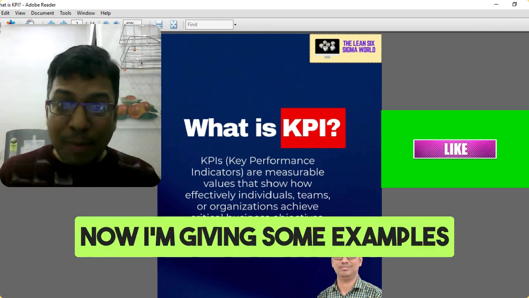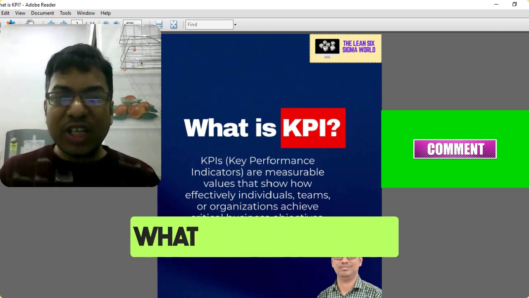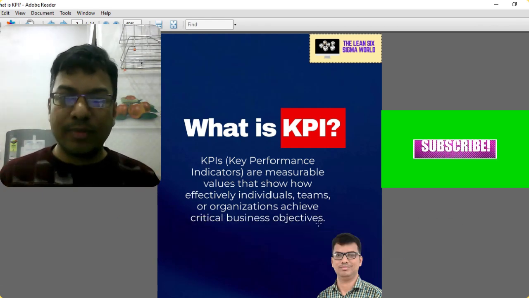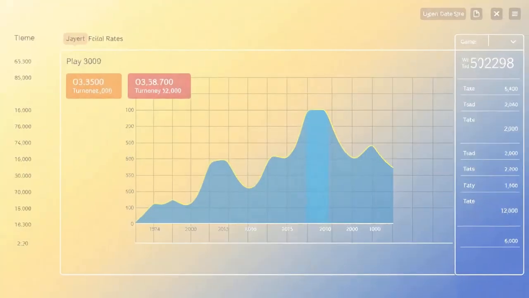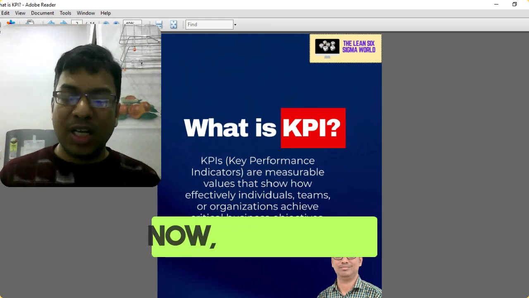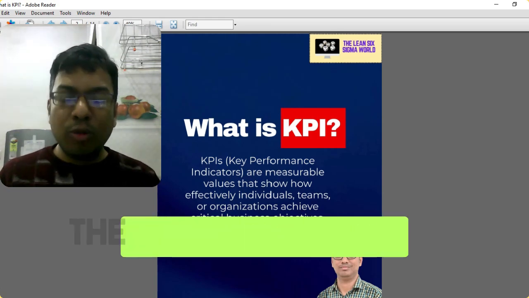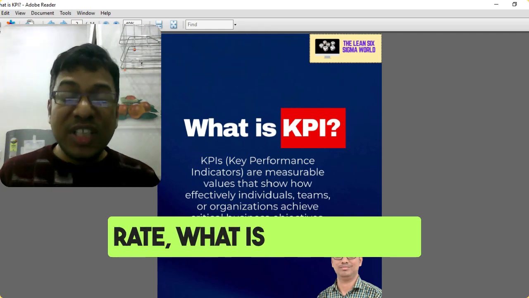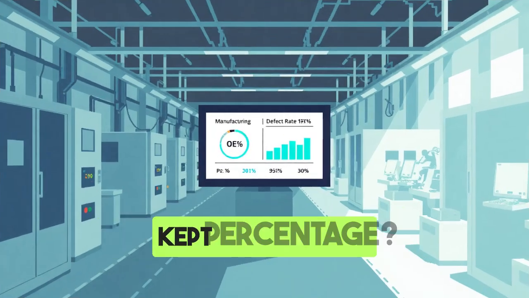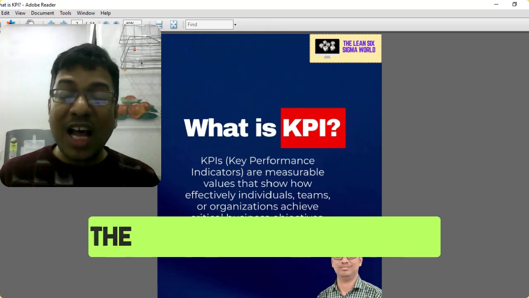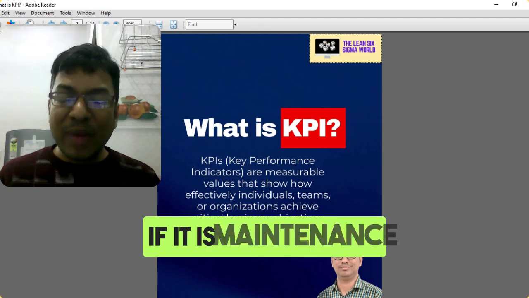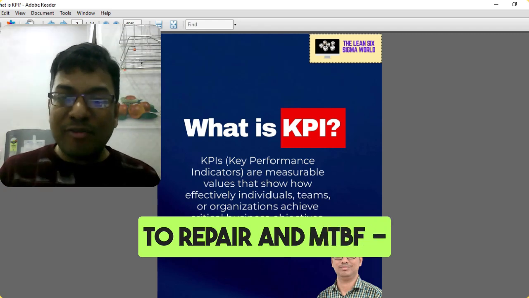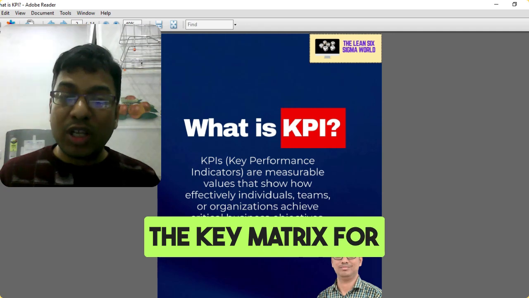Now I'm giving some examples to make you understand this concept. For an organization, what is the KPI? The KPI will be the turnover. What's the turnover in this particular year or in the quarter? That measures the performance of an organization. Now, if I consider the production department, what will be the KPI? KPI will be the OEE, overall equipment effectiveness, and defect rate. What is the promise kept percentage, request kept percentage? All these things are basically your KPI for the production department. If it is the maintenance department, the KPI will be MTTR, mean time to repair, and MTBF, mean time between failures. These are the key metrics for the maintenance department.